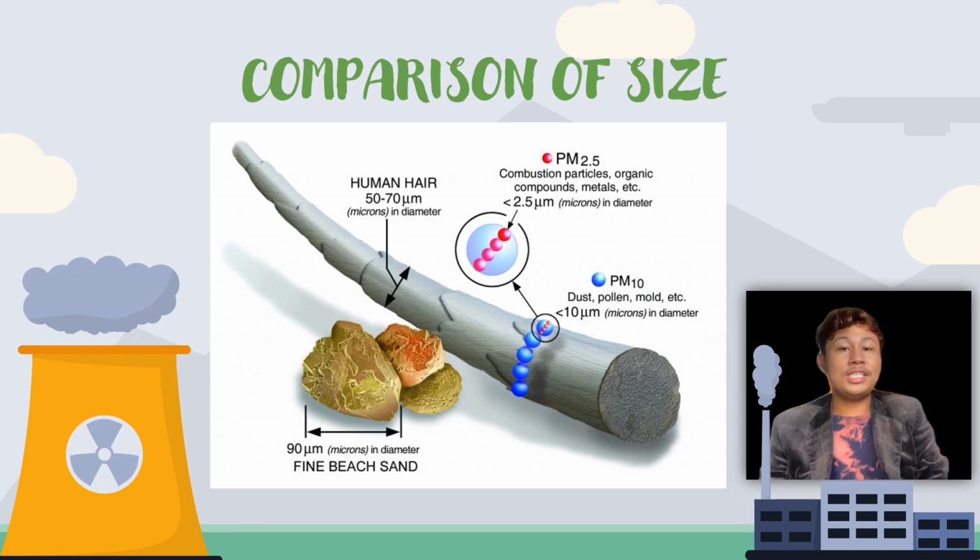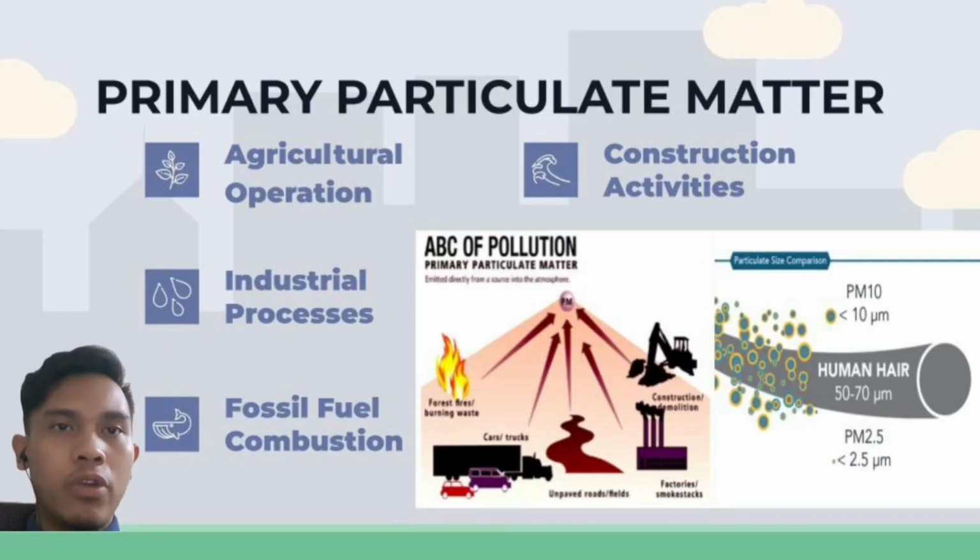Can you guys imagine how small 2.5 micrometers is? Think about a single hair from your head. The average human hair is about 70 micrometers in diameter, making it 30 times larger than the largest fine particles. Now I'm going to present the sources of the air particulate matter pollutants.